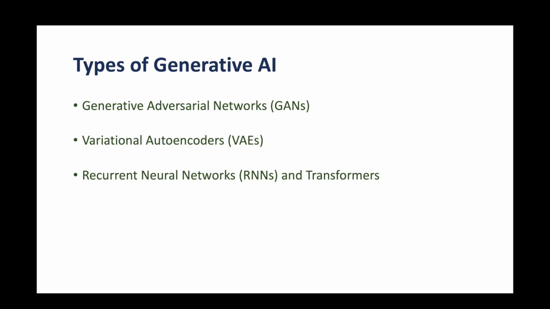Transformers, on the other hand, rely on self attention mechanisms to capture global dependencies in the input sequence, making them highly parallelizable and efficient for long range sequence modeling. Both RNNs and transformers have been applied to various generative tasks, with transformers gaining popularity in recent years due to their superior performance and scalability.